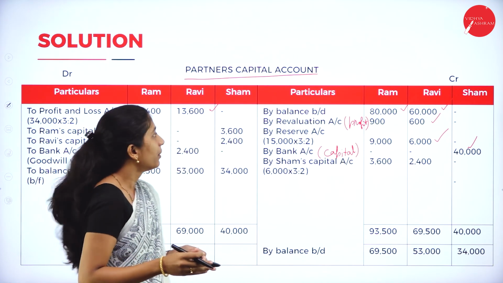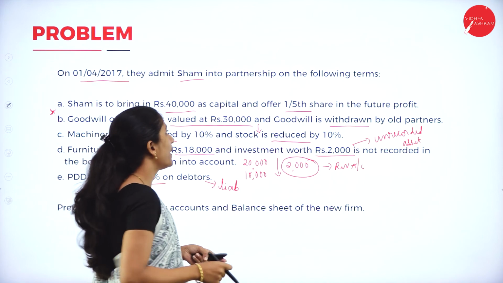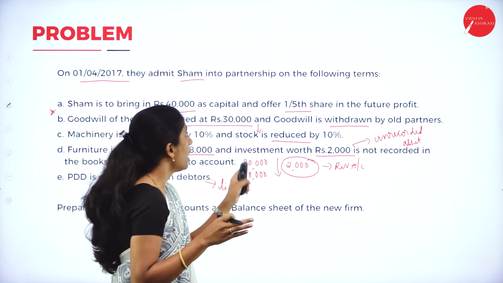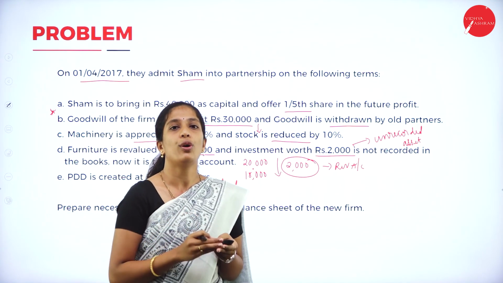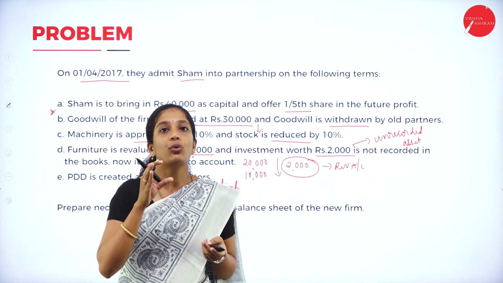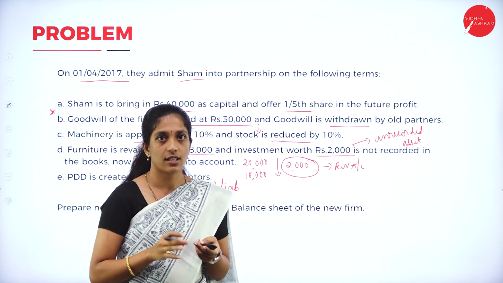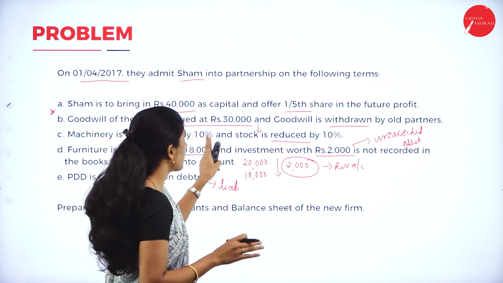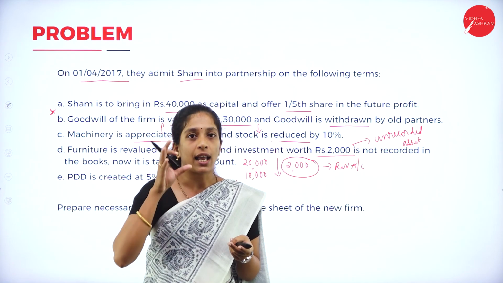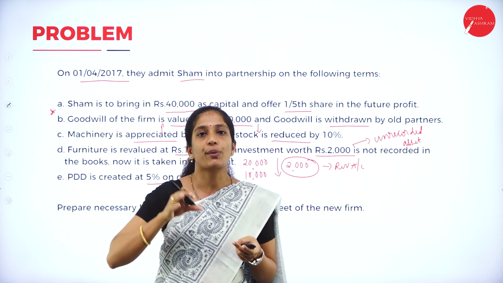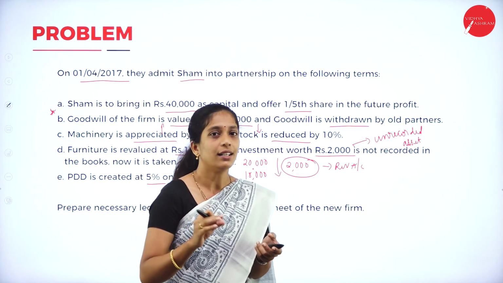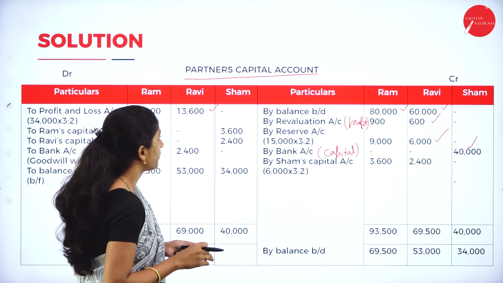Okay. Now we shall go through the goodwill adjustment. The goodwill of the firm is valued at rupees 30,000 and goodwill is withdrawn by the old partners. Now what to do first? First we have to calculate the goodwill of the new partner. We have to take the share of the new partner first. Then that share has to be distributed among the old partners in their sacrifice ratio. Clear? Yes.